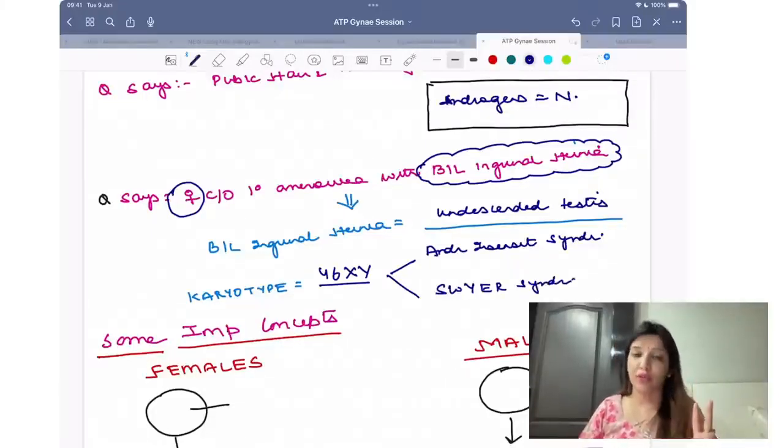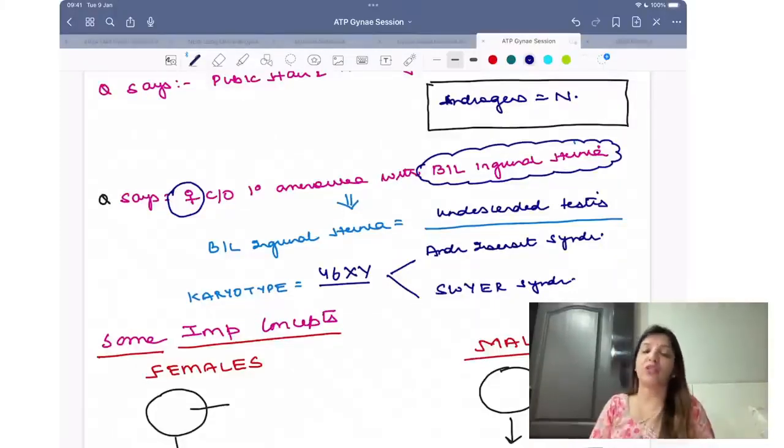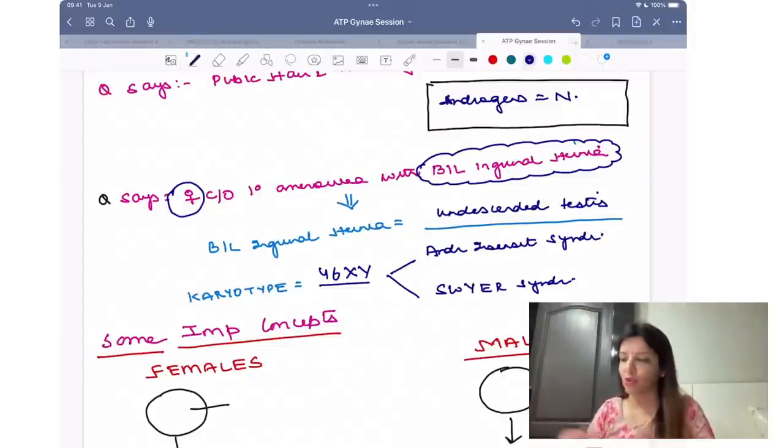There will be only two situations. As far as FMG exams are concerned, a question will come that a female is coming to you with primary amenorrhea with bilateral inguinal hernia. So either your answer has to be androgen insensitivity syndrome or your answer has to be Swyer's syndrome.